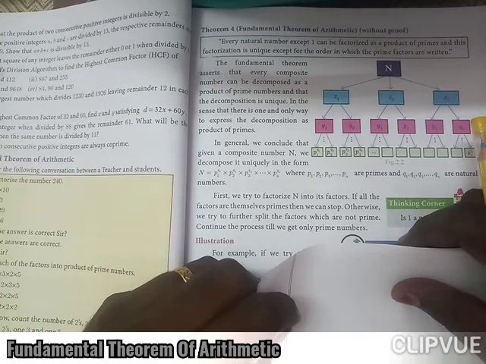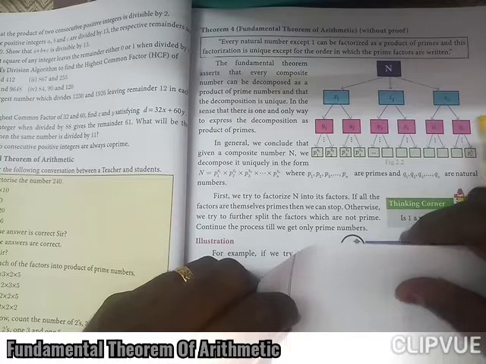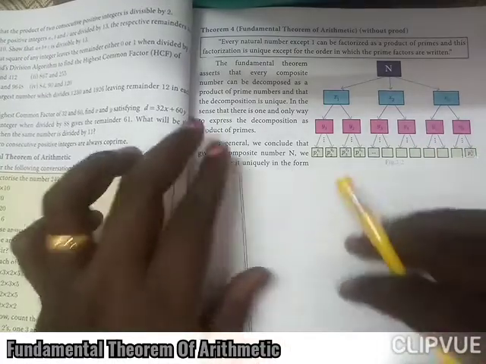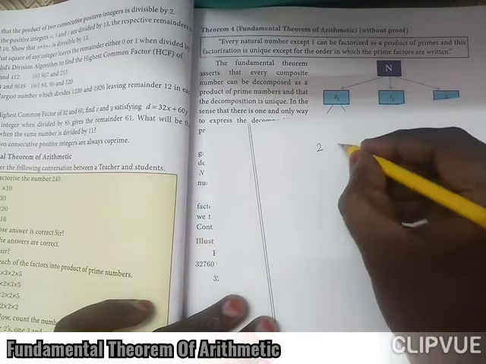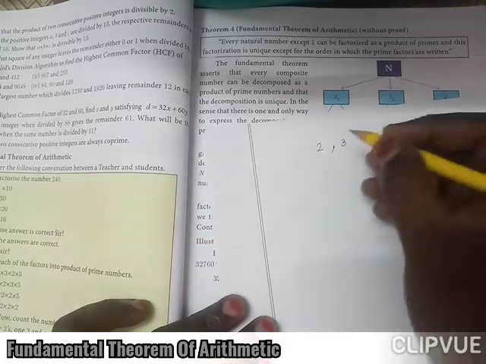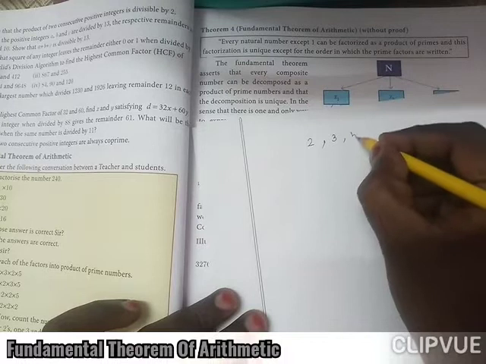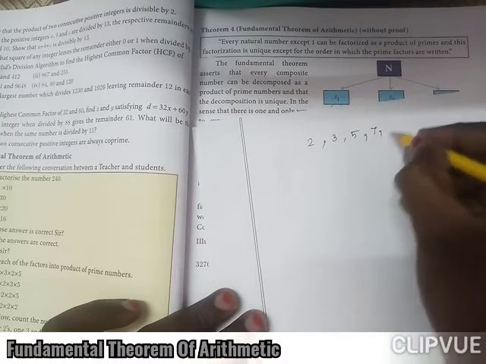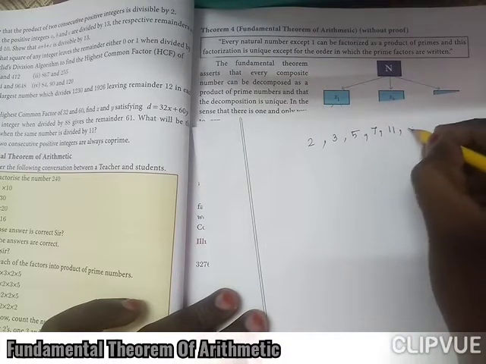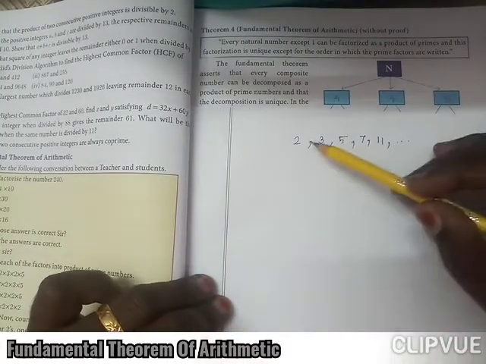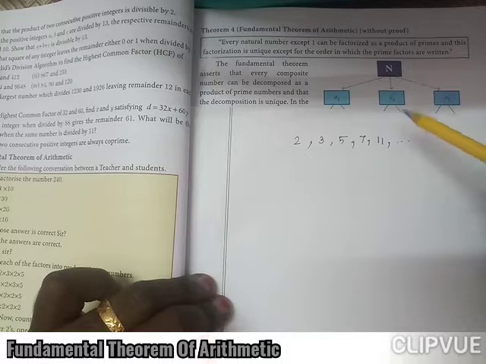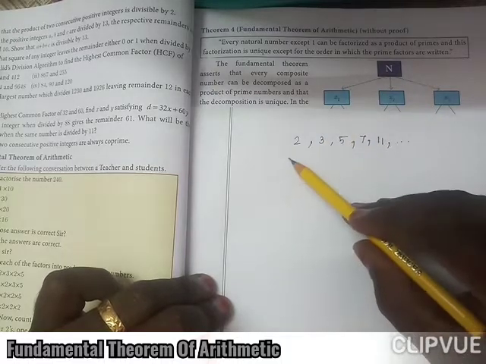Prime numbers means it has only two factors. It can be divided by 1 and the number itself. You know that 2, 3, 5, 7, 11 are prime numbers because each can be divided by 1 and the number itself.